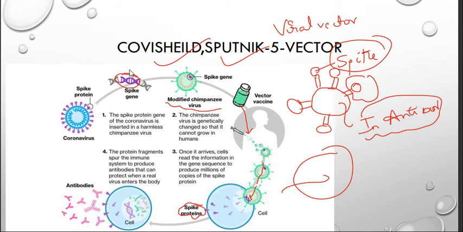Spike protein, and our immune system will see the protein fragments and produce antibodies that can protect us when a real virus, that is coronavirus, enters our body. Simple. These antibodies are produced after vaccination, right? These will protect us from this coronavirus. That is a simple thing.